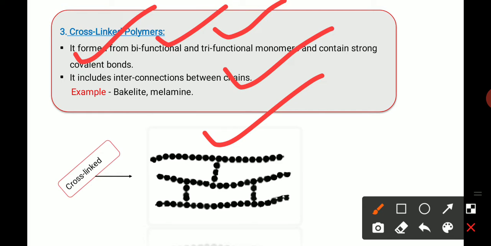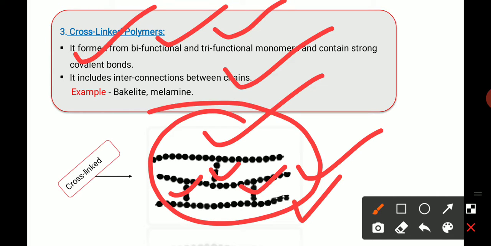This one is a chain, this one is a chain, and this one is a chain, but between the chains there are interconnections. This one is an interconnection, and this one, and this one. So the definition tells that it includes interconnection between the chains. This type of polymer is known as a cross-linked polymer.